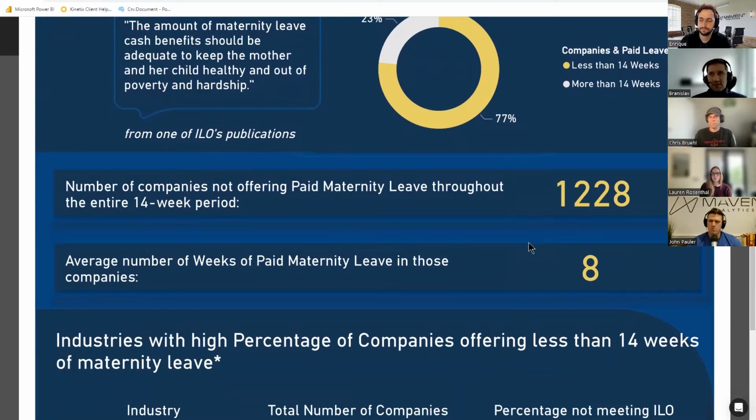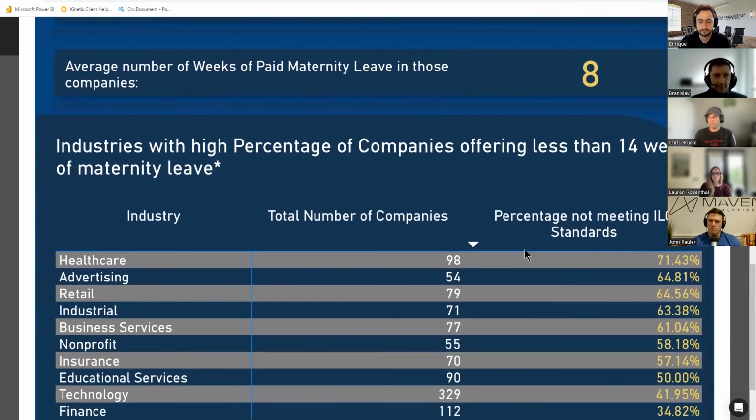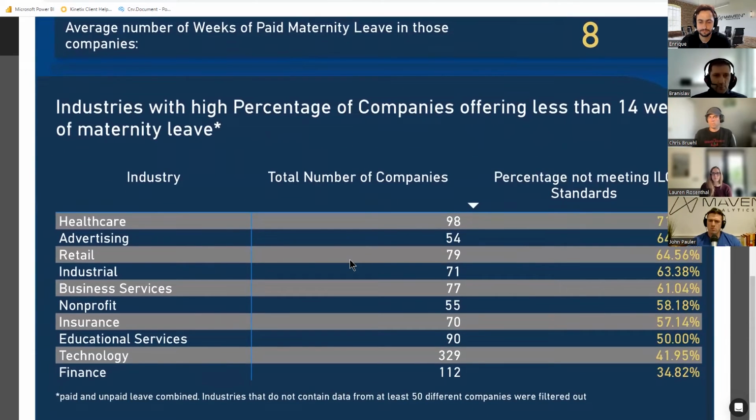So essentially, not only are they not meeting the standard, they're nowhere close. And finally, we have a breakdown per industry of those industries that have the highest percentage of companies that aren't meeting the ILO standards. So really, from top to bottom, there really isn't anything confusing here.